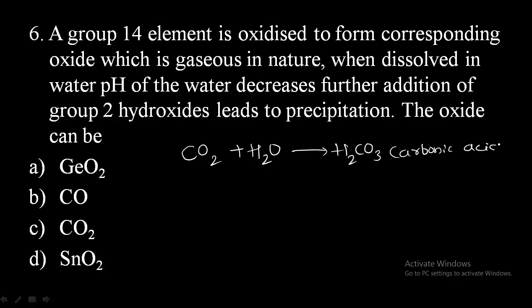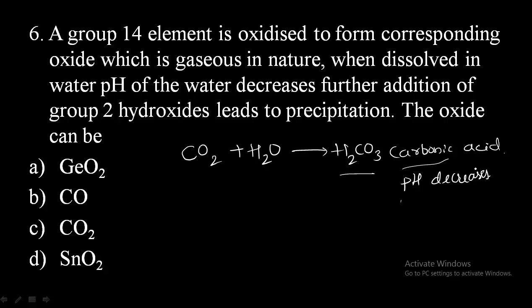So thus we can select this one first. Carbon dioxide will react with water to form H2CO3, carbonic acid. Now, due to the formation of acid, the pH will decrease, because it is acidic in nature.